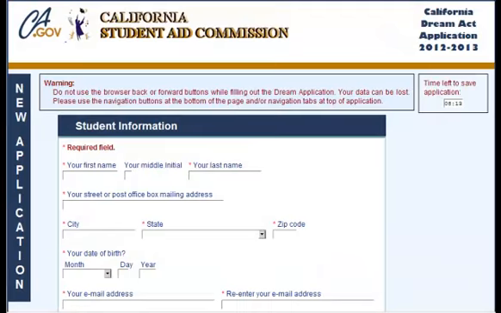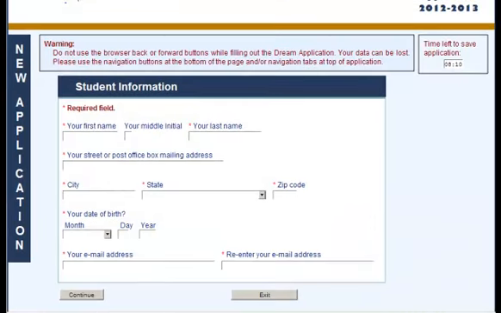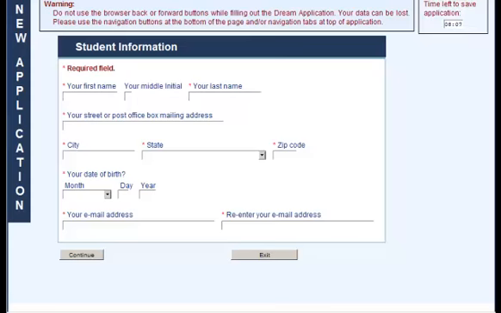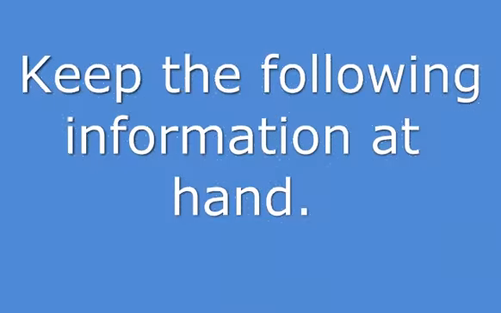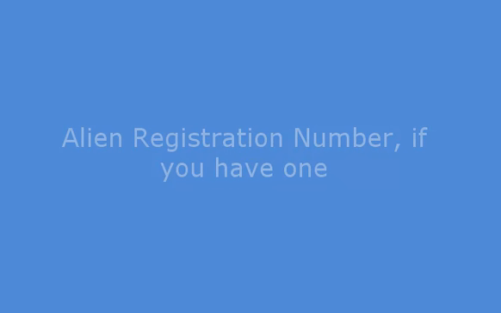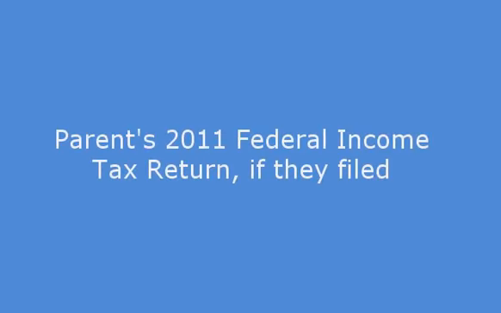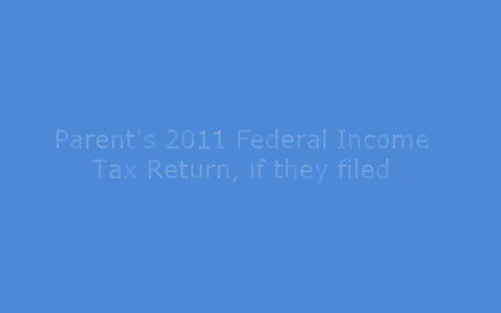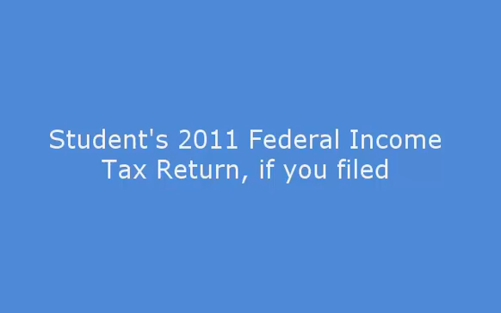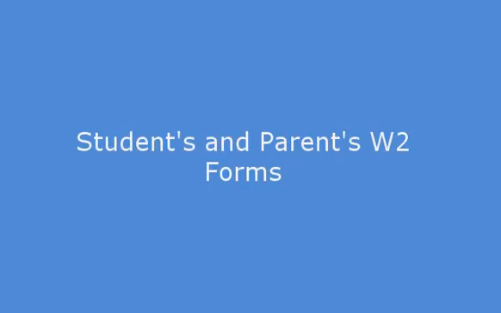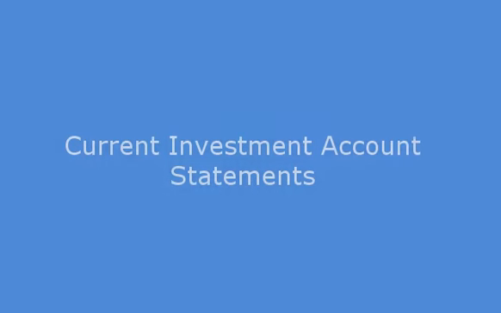When filling out the California DREAM application, students should be prepared to answer demographic and financial questions regarding themselves and their family. In addition to basic demographic information about yourself and your parents, we recommend that you have the following information at hand: alien registration number, if you have one, parents' 2011 federal income tax return, if they filed, students' 2011 federal income tax return, if you filed, W-2 forms for yourself and your parents, current bank statements, and current investment account statements.